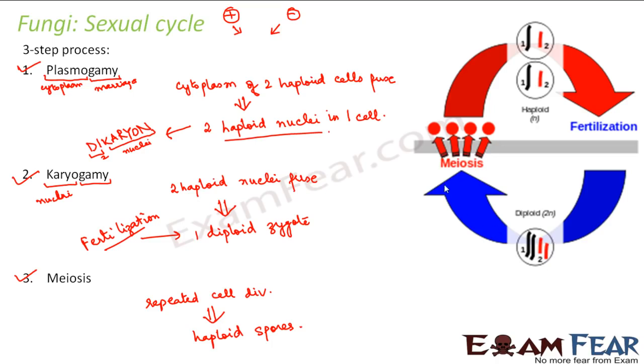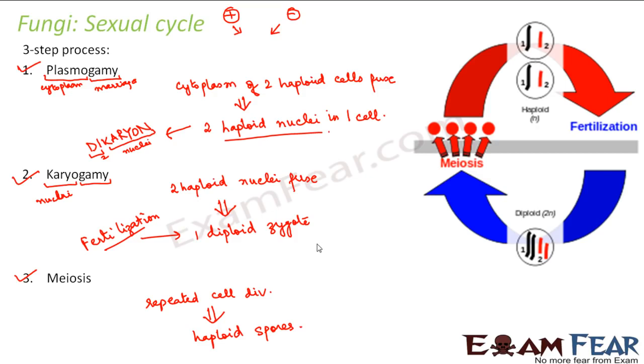This diploid zygote will undergo meiosis, that is repeated cell division, so it will form haploid spores. Now these haploid spores again will give rise to new mycelium or new fungi. One of those new fungi will be of one mating type, another of the other mating type, and those two types will come together and fertilize again, and this cycle will keep on repeating. So you understand the sexual cycle of a fungi.